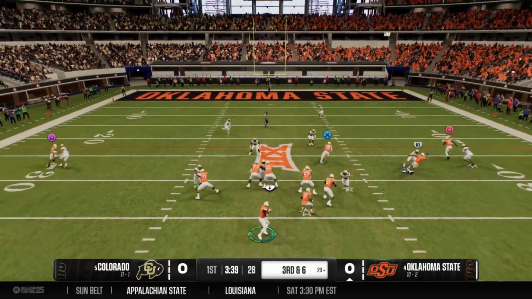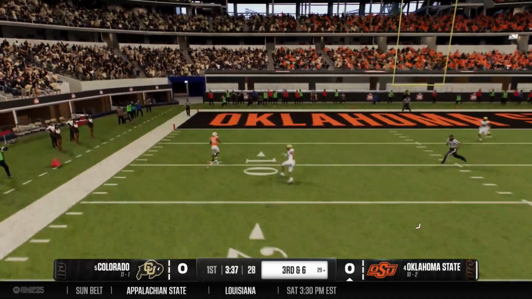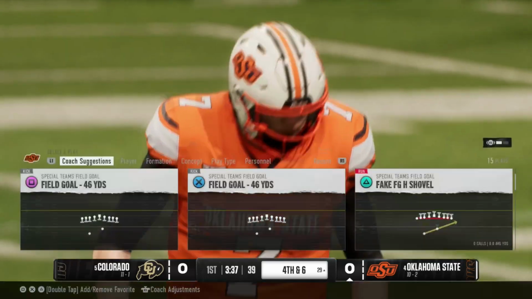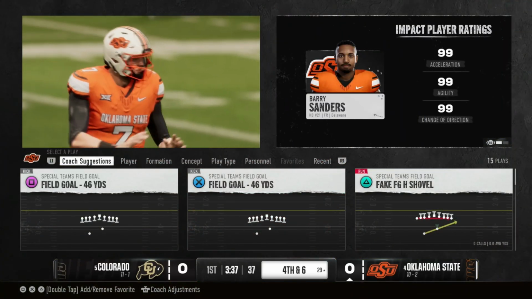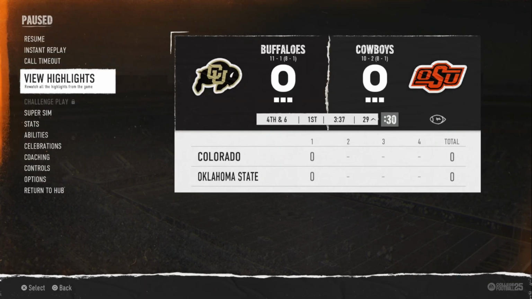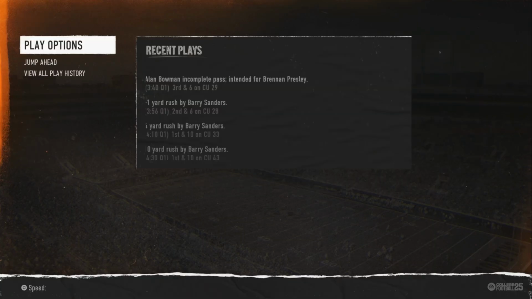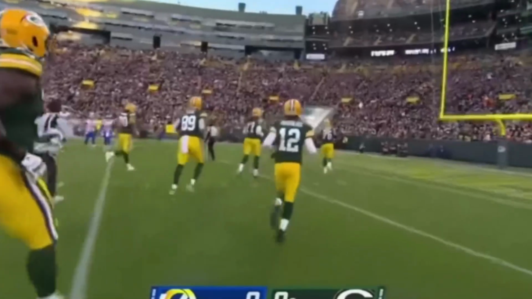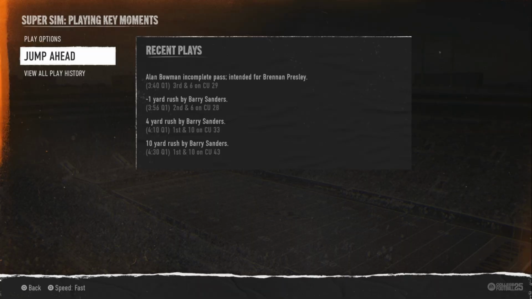He's been fine this year. He has... Ooh! He almost got picked, and we will be kicking a field goal. I don't want you guys to see me try to kick field goals because I'm very, very bad at them. Here comes Mr. Bad Tuck. So we'll jump towards the end of this one and see how it's going.